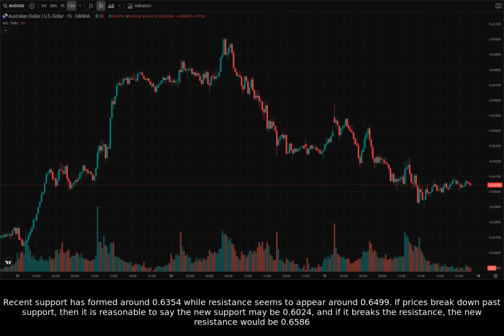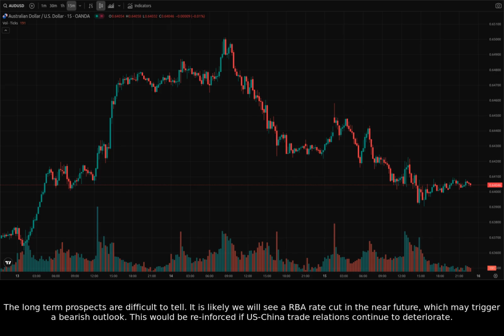Recent support has formed around 0.6354 while resistance seems to appear around 0.6499. If prices break down past support, then it is reasonable to say the new support may be 0.6024, and if it breaks the resistance, the new resistance would be 0.6586. The long-term prospects are difficult to tell.